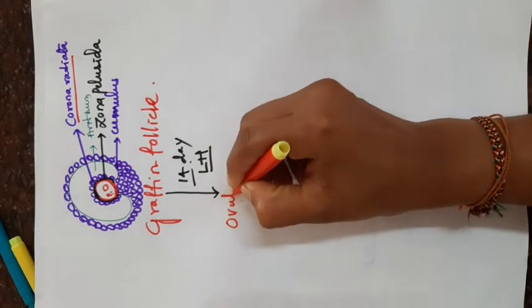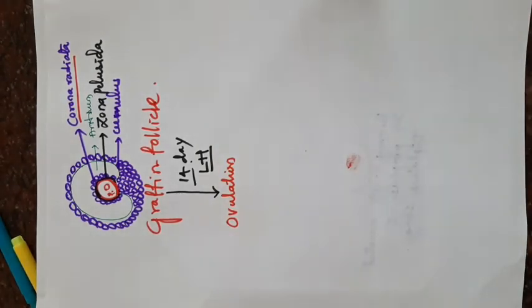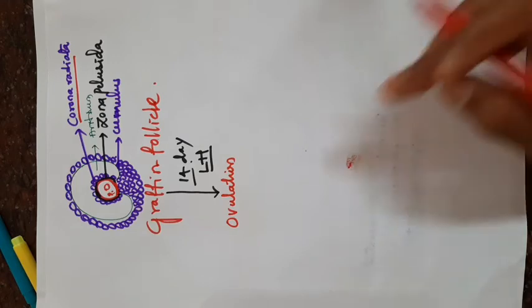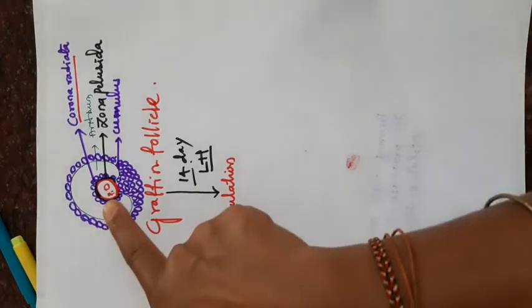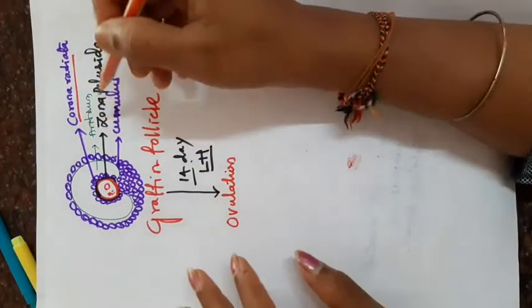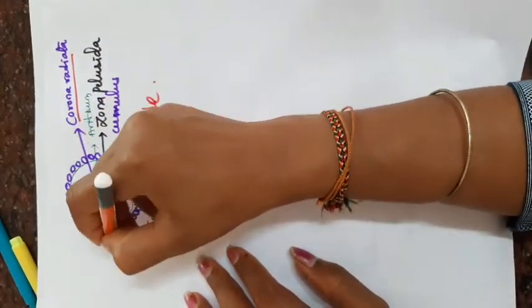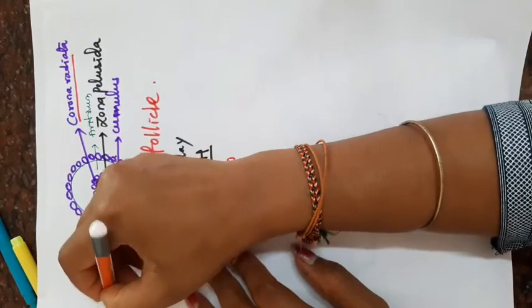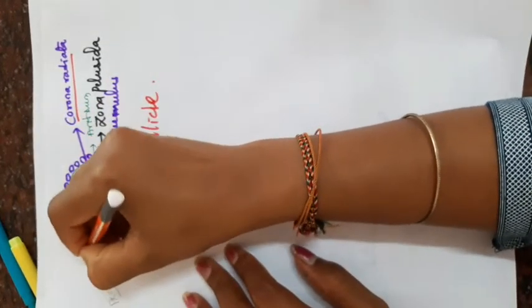While discussing the hormonal control, we discussed that LH is responsible for ovulation. The Graafian follicle bursts and releases the oocyte. Here the most important thing we have to know: the primary oocyte inside the Graafian follicle has its meiosis arrested in prophase 1.